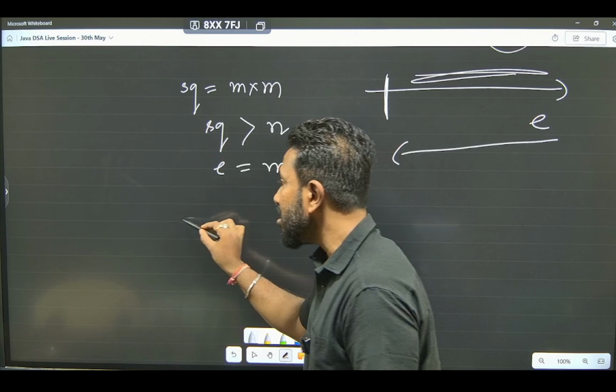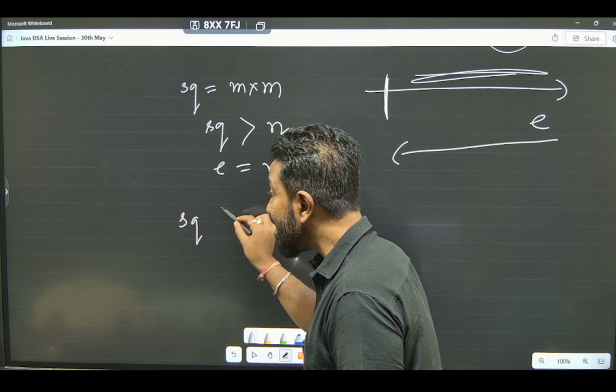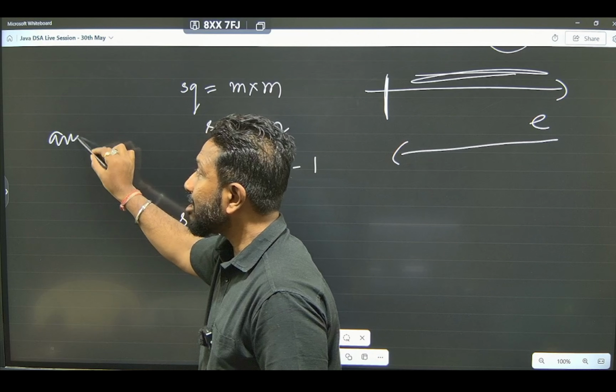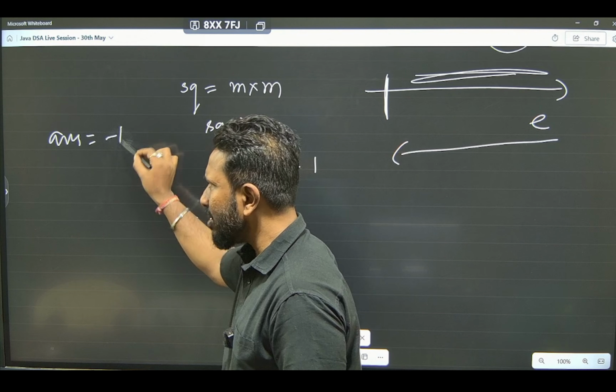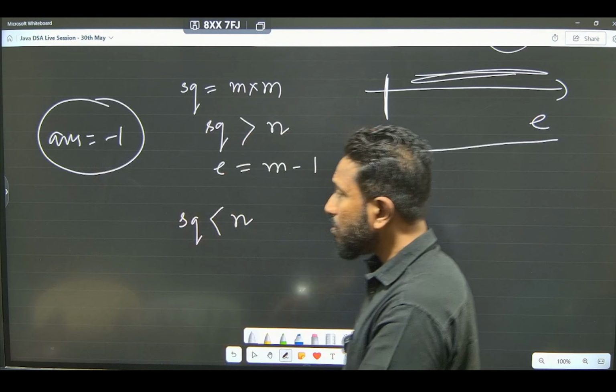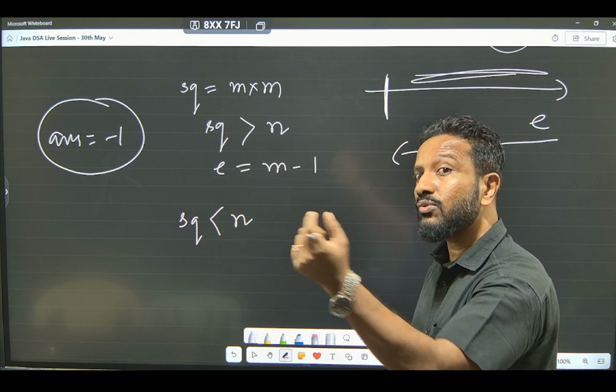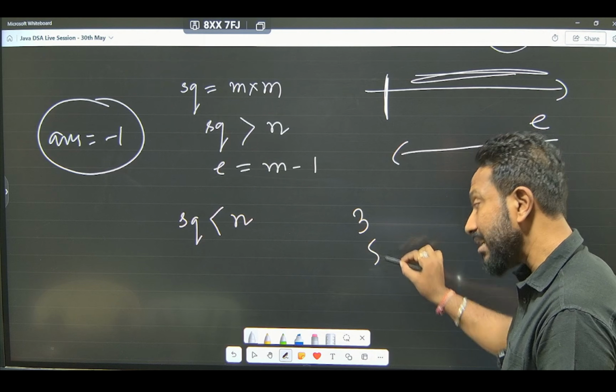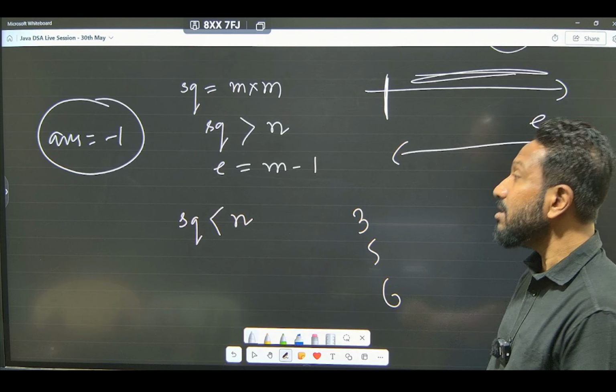Similarly, the other one, if the square is less than n, then initially we will have answer equal to 0 or answer equal to minus 1. Let it be like this. Then we are close to the answer. Initially remember we got 3, then we got 5, then finally we got 6 as the answer, right? So what we are doing?